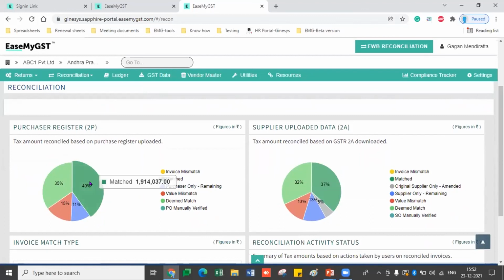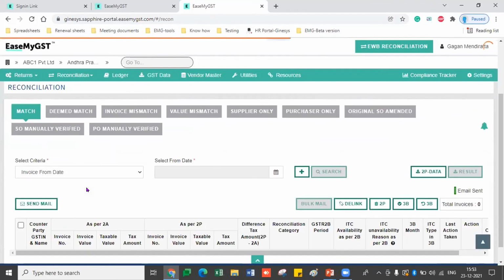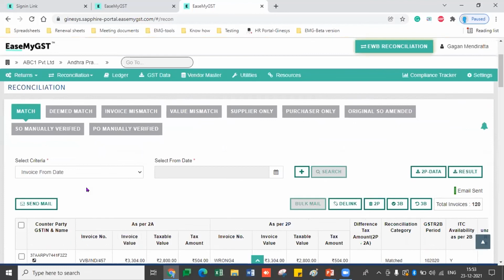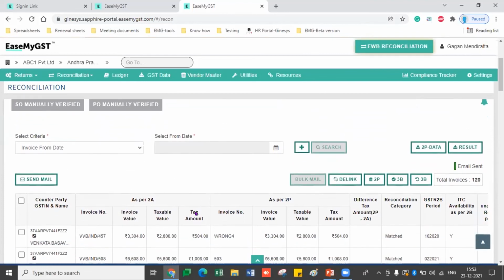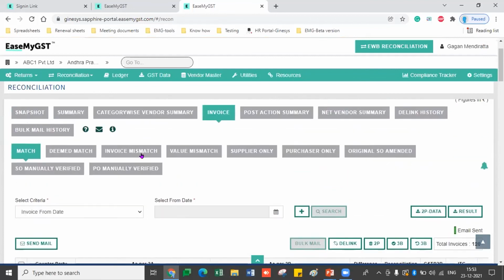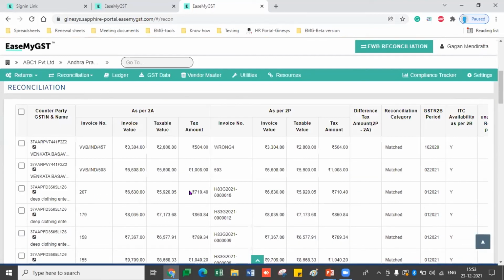You will have an idea of what all the conditions the match condition says, what all the purchase only says, and what all the deemed match, where we have applied some tolerance level and then converted that particular invoice to the match status. By clicking on this section, you will open that particular view section. You can also view that invoice at an invoice level.